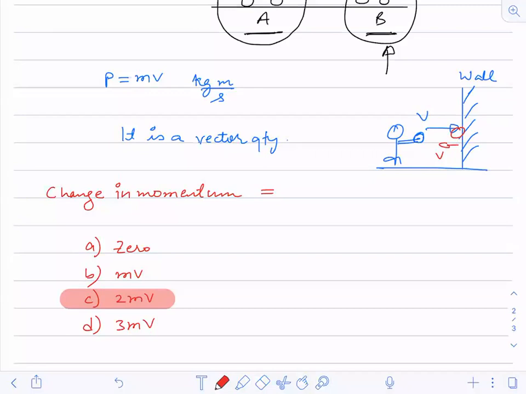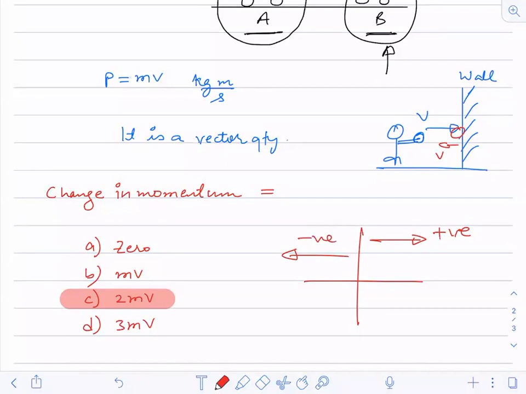Now, if I take this direction as positive, suppose this is the XY axis, if I take this direction as positive, then this direction should be taken as negative.